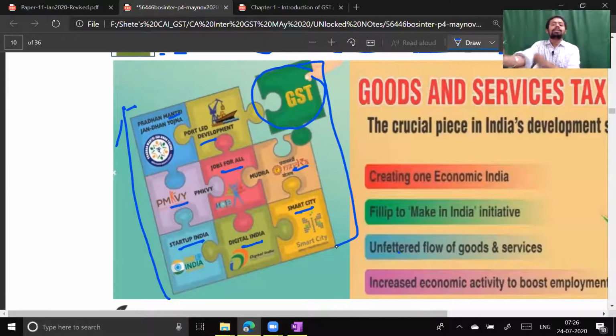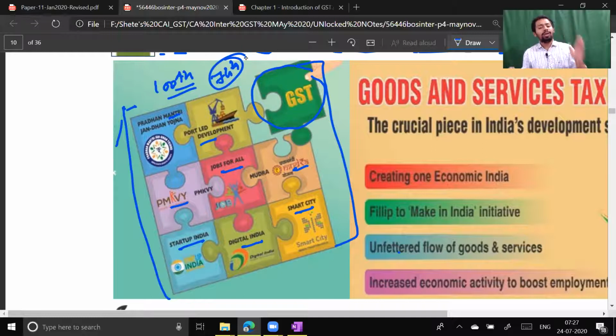In the World Bank ranking system of ease of doing business, among almost 200 countries, India was at the 100th number. Before GST, our rank was 100. That means if a businessman has to start business in a foreign country, obviously India is not an option. Why is India not an option? Because ease of doing business was not there. After launching GST, we immediately crossed almost 25 or 26 countries, and we became 74th in rank.